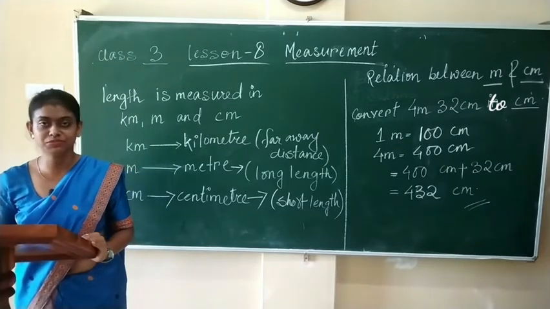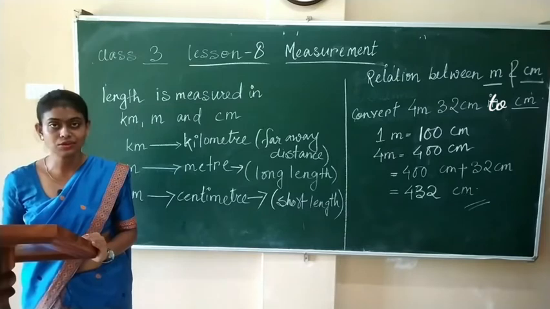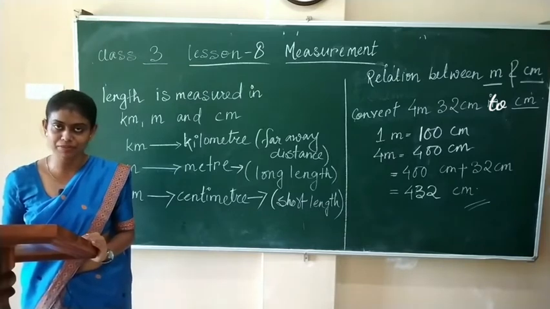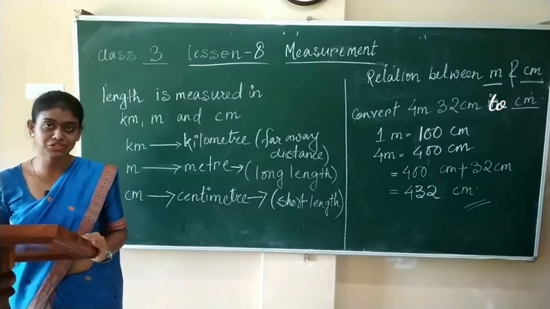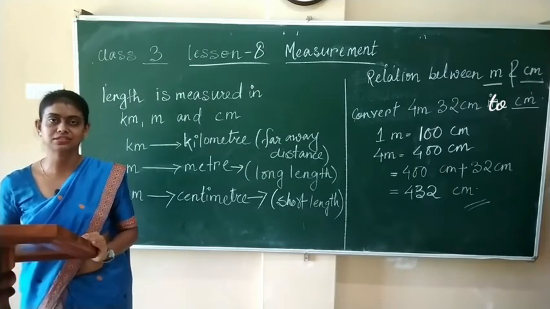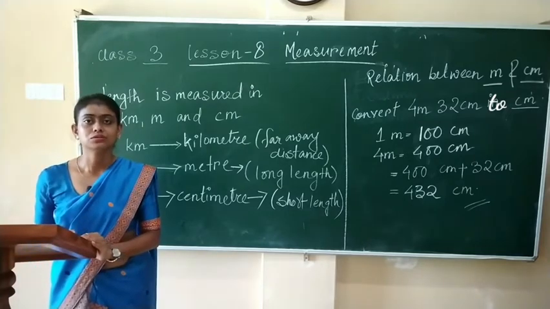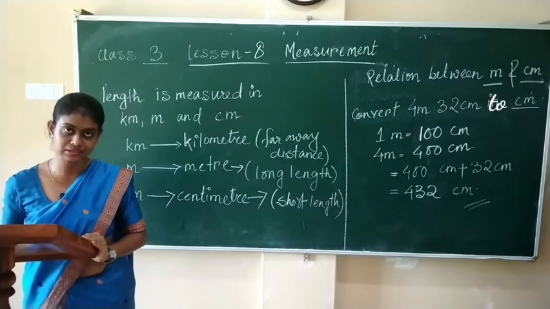We can measure an object in three ways, that is length, weight and capacity. So children, first of all we will learn how to measure length.